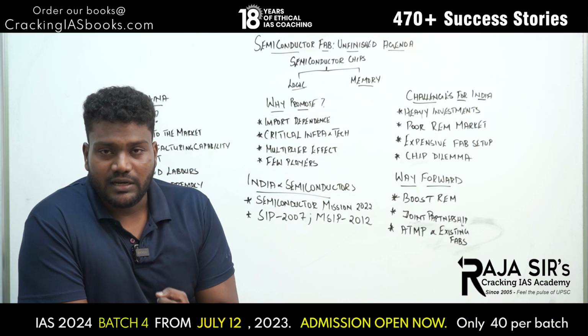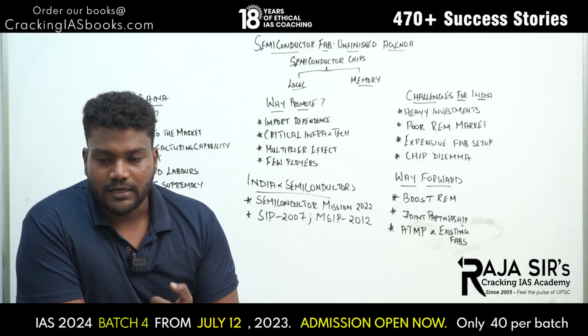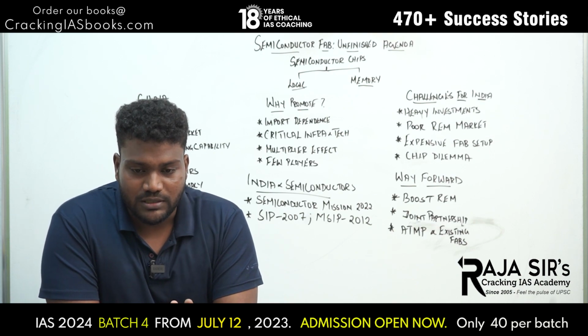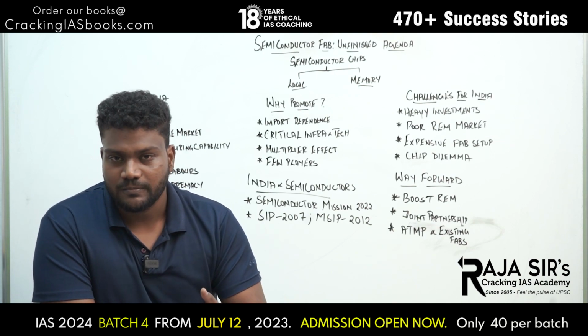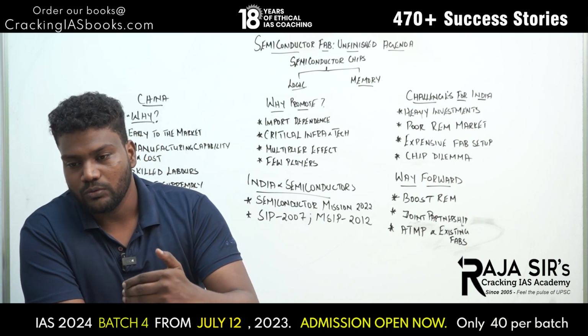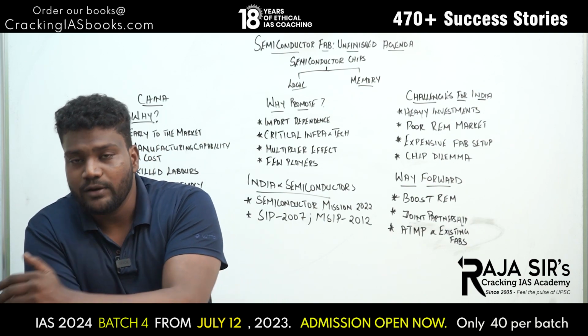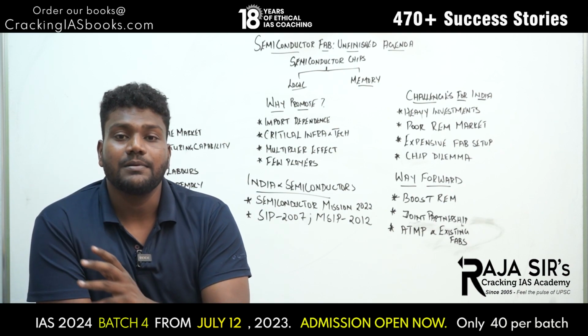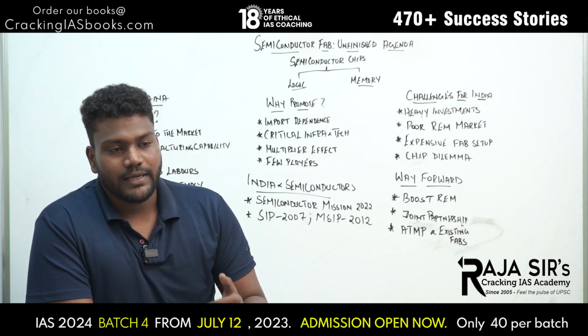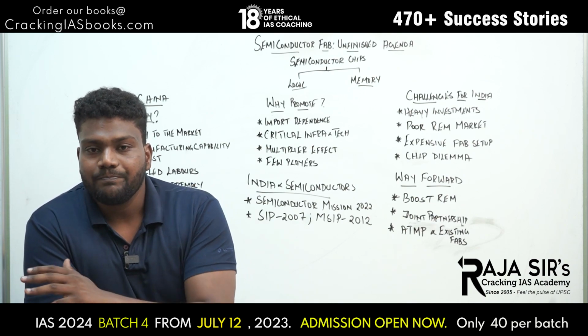Another way forward is by following ATMP and existing fabs. This is one point that India has to note. China gained prominence because it followed a gradualist approach. It did not rush into things. It started slowly from ATMPs, then went on to acquiring existing fabs, and only then started establishing new fabs as greenfield projects. So yes, India also must follow a gradualist stance.